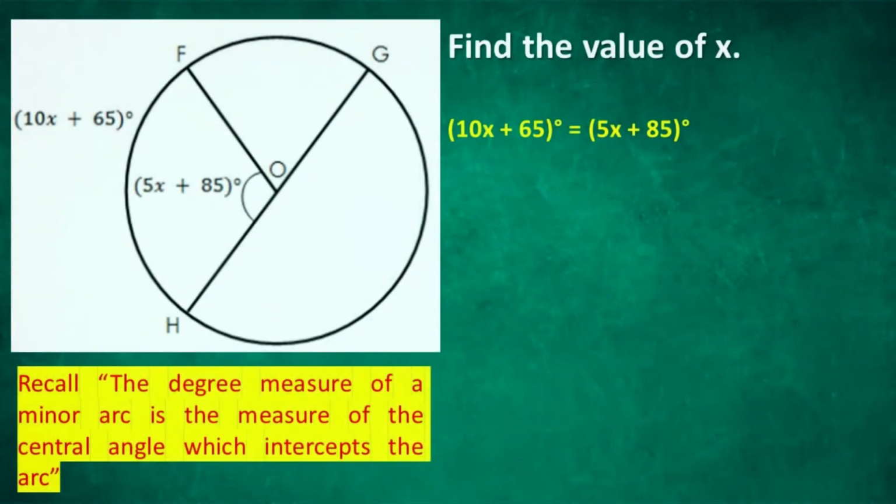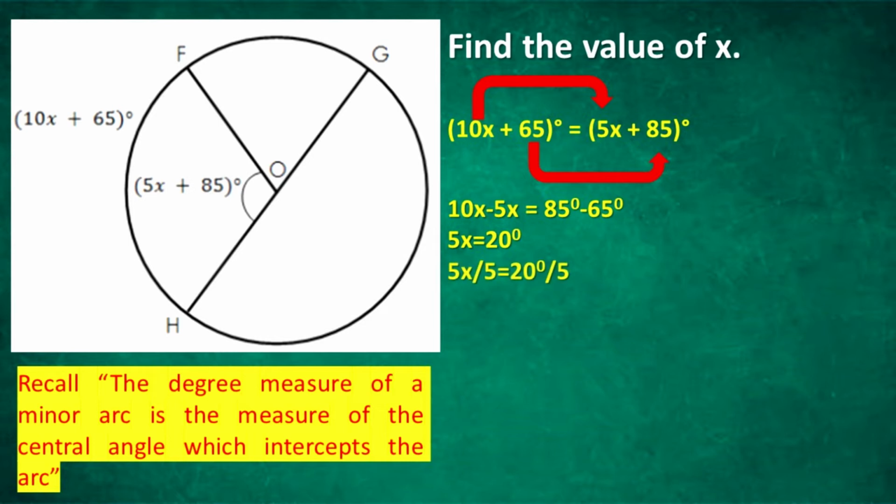Input the given expressions, that is quantity 10x plus 65 degrees equals quantity 5x plus 85 degrees. Group together like terms, we get 10x minus 5x equals 85 minus 65. Combine like terms, we get 5x equals 20. Lastly, divide both sides of the equation by 5. We get x equals 20 divided by 5. Therefore, x is equal to 4.